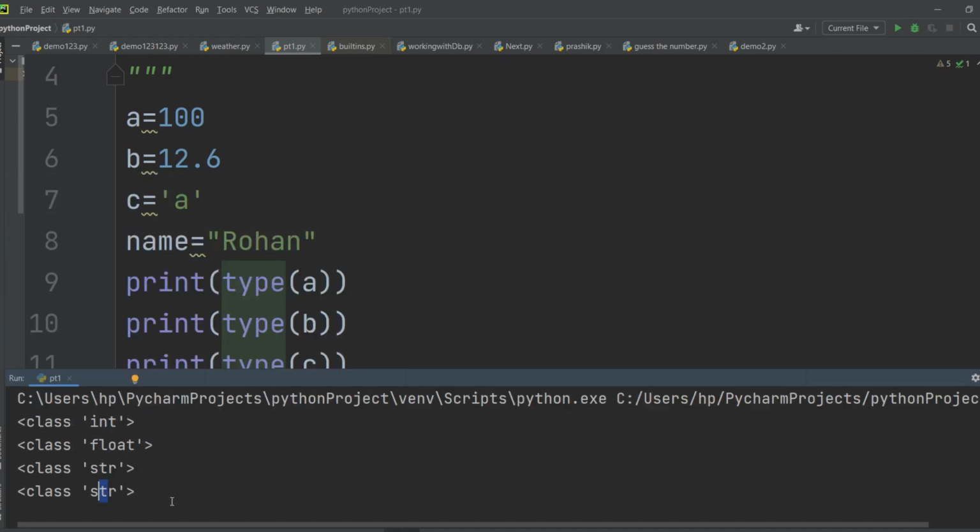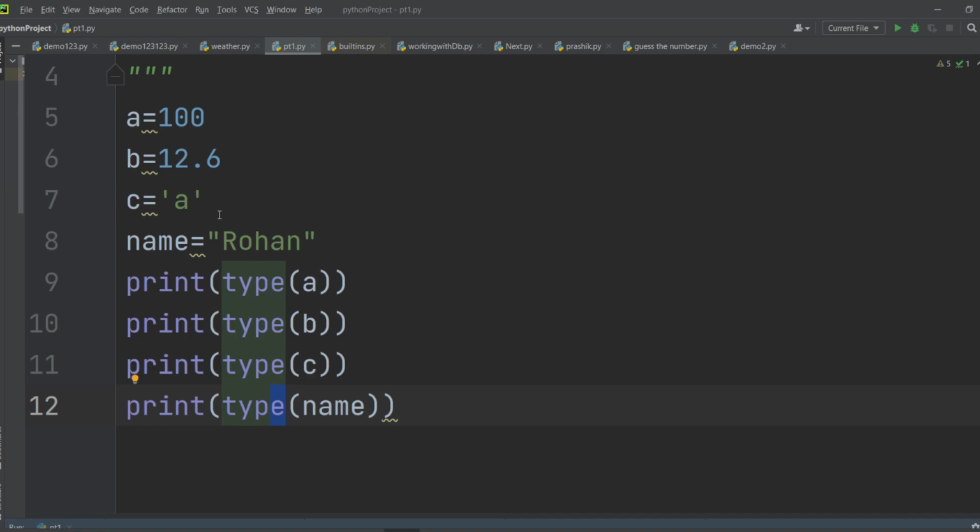We haven't written any type for this variable, but it has a type. We don't have to worry about this type. Is that clear? Yes, guys. How to create variables in Python, is that clear to you, everyone?